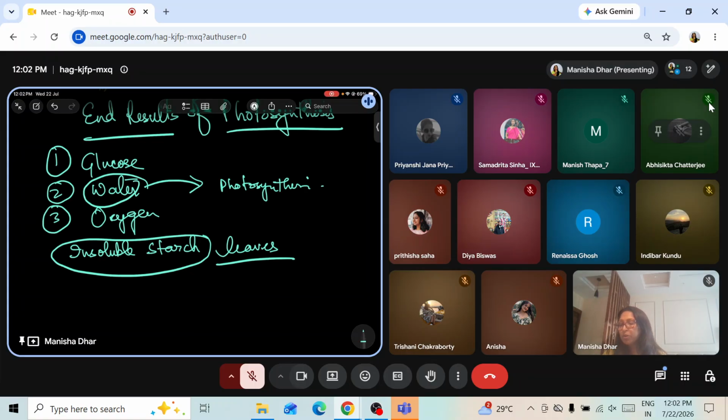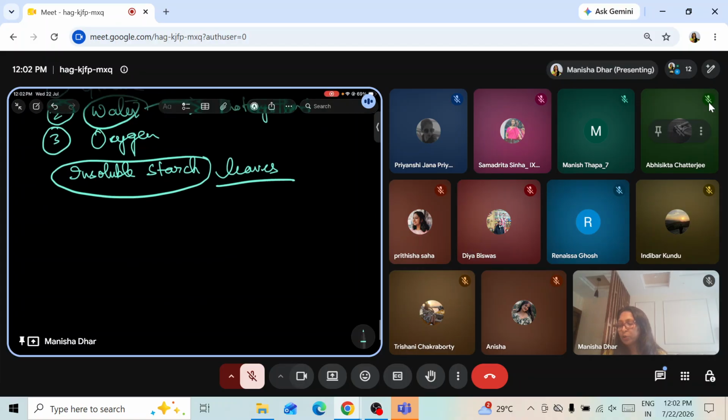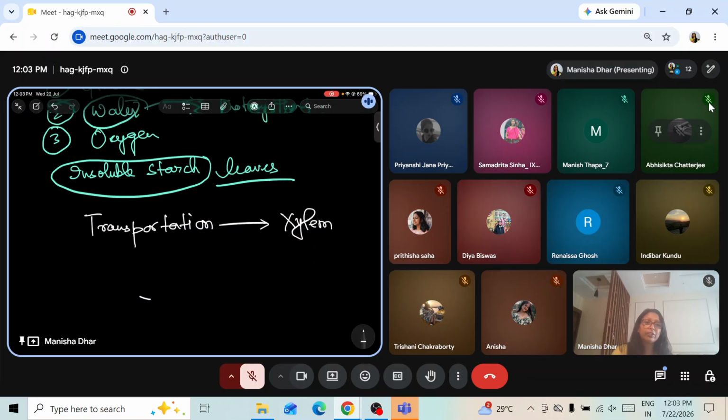And then they are talking about utilization of synthesized food and its translocation. The word translocation is associated with phloem. I'll tell you something which generally I teach in lower classes, but you should be knowing this. The term transportation is associated with xylem. Transport of water and minerals. The very first chapter of class 8, you have read this.